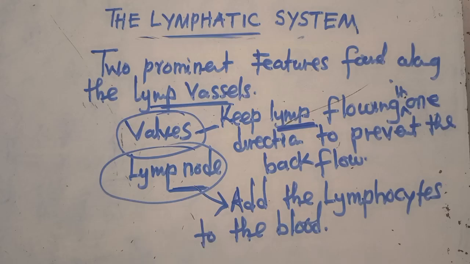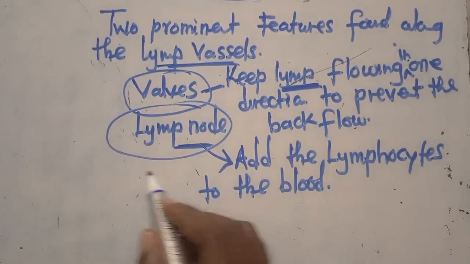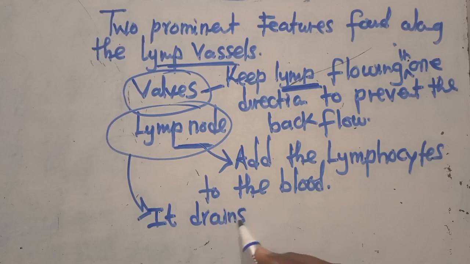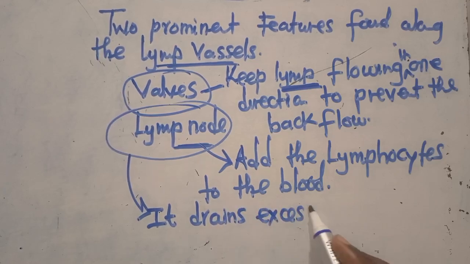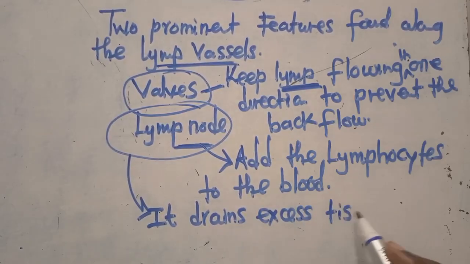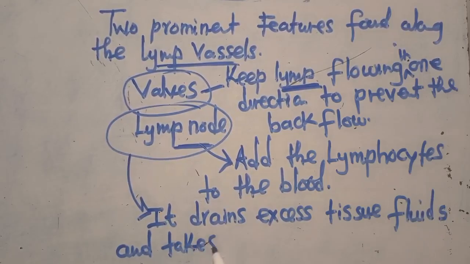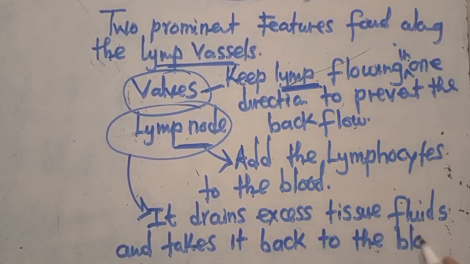I've also told you another thing it does. It drains excess tissue fluid, and once it drains it, it takes it back to the blood.